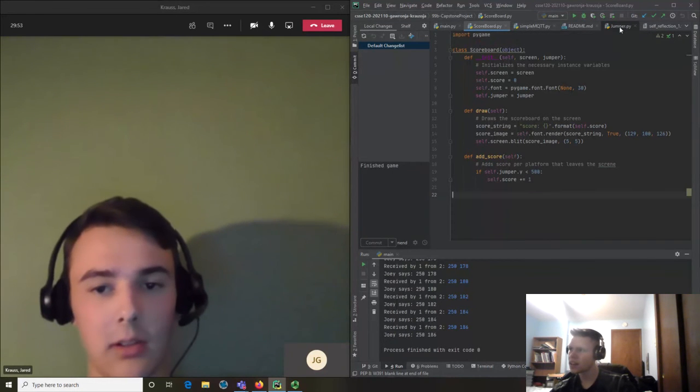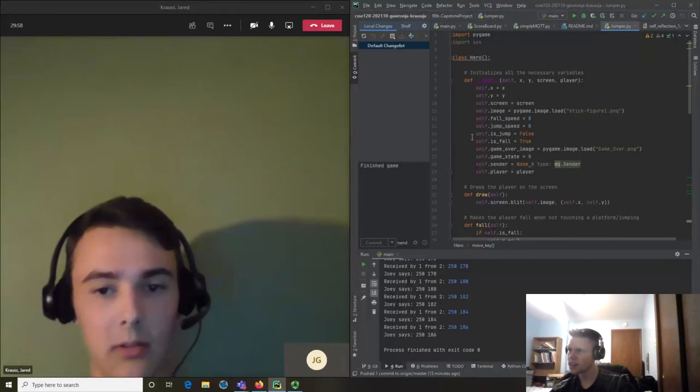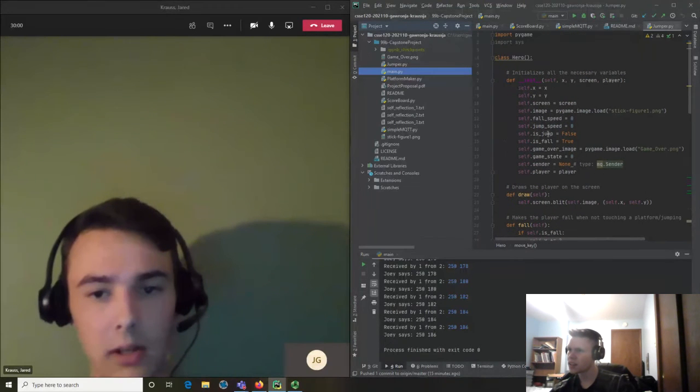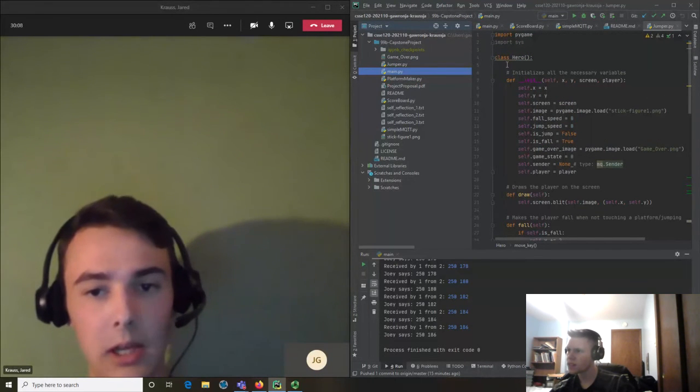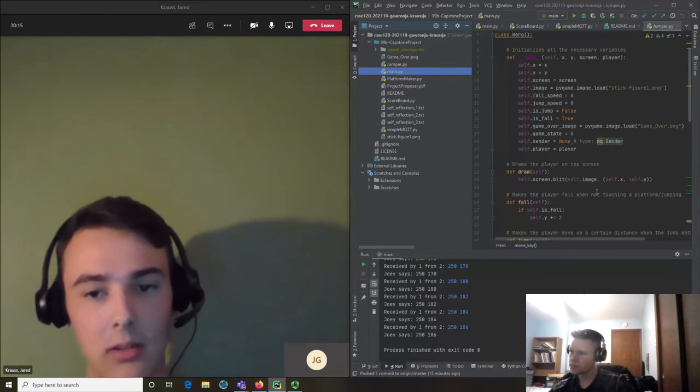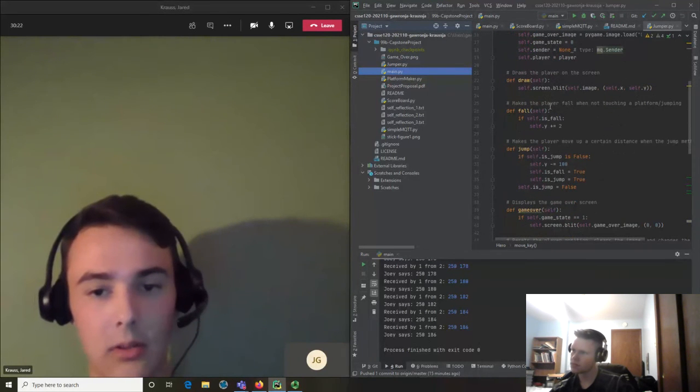I focused on coding the jumper class, the platform class, and portions of the main code. In the jumper class, you can see it's class Hero in the file jumper. You can see it initializes all the necessary variables. It draws the image to the screen, and it makes the image fall throughout the game. It also makes the player jump when the jump function is called.